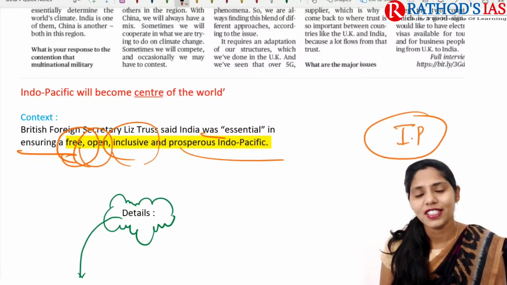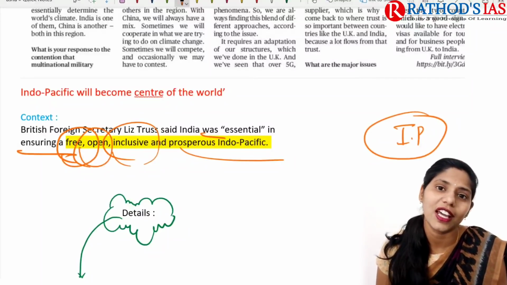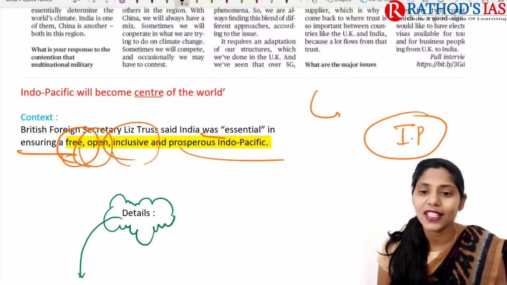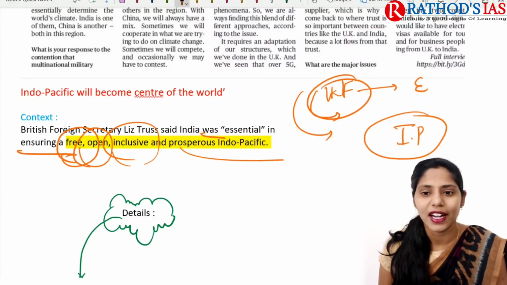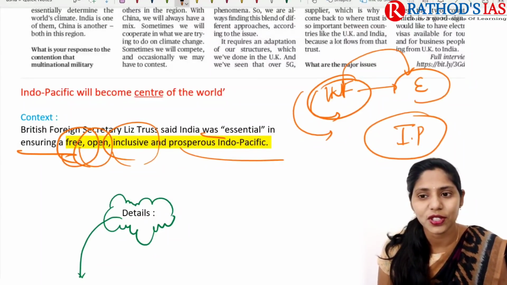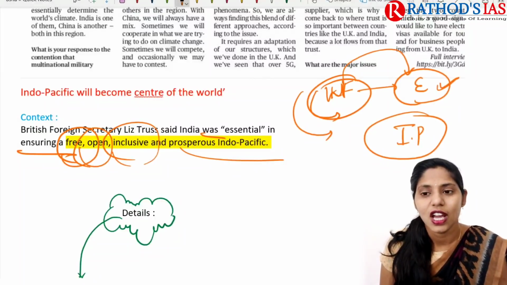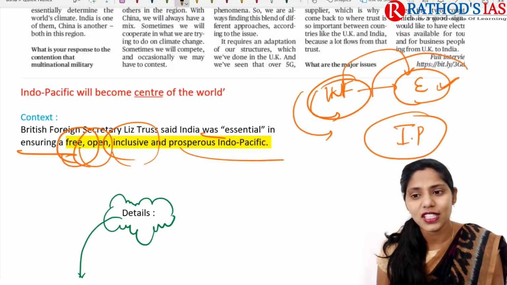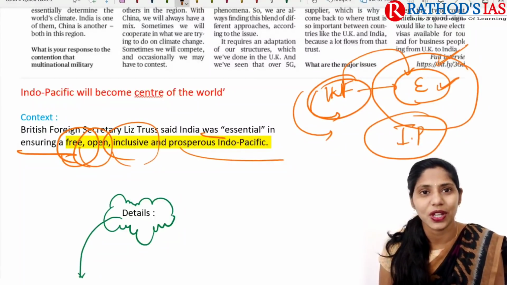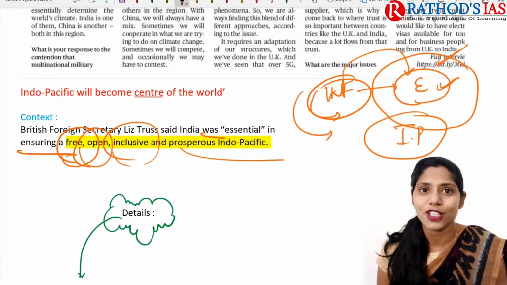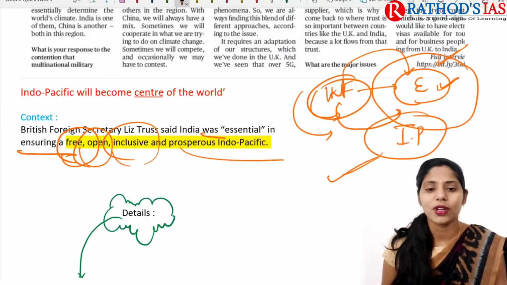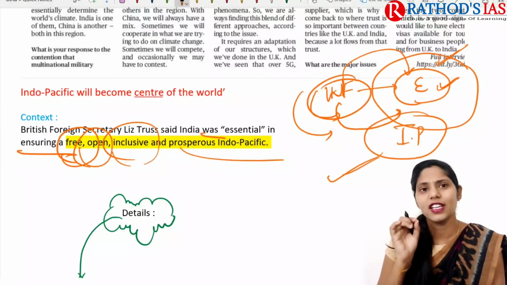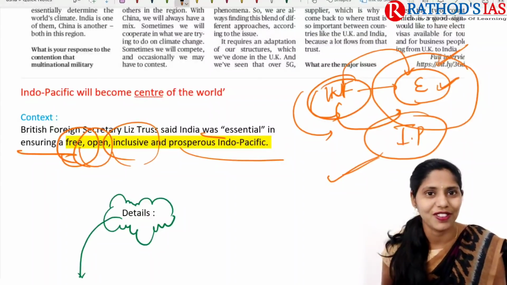Because already in our earlier lectures and editorial analysis, we studied that there is a shifting of power from west towards east, from the Atlantic Ocean towards the Indo-Pacific, because in this eastern region a number of countries are emerging, right? Because of this, most countries now keep their eye on the Indo-Pacific region.